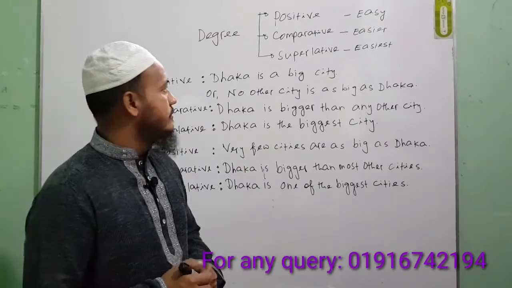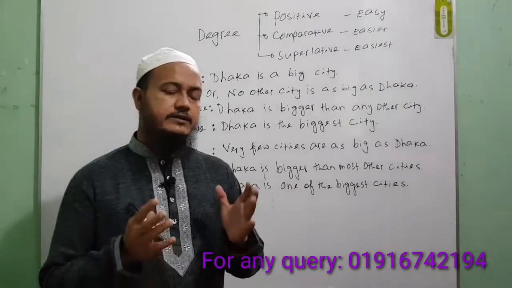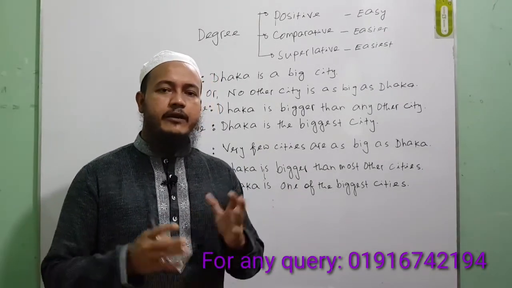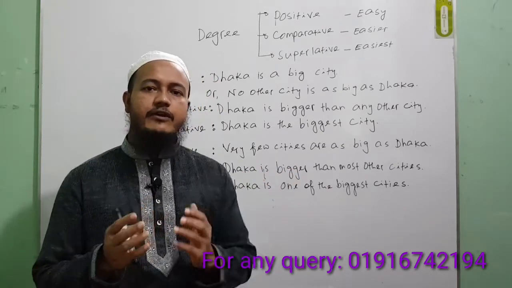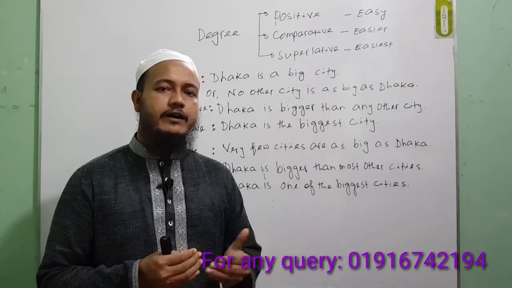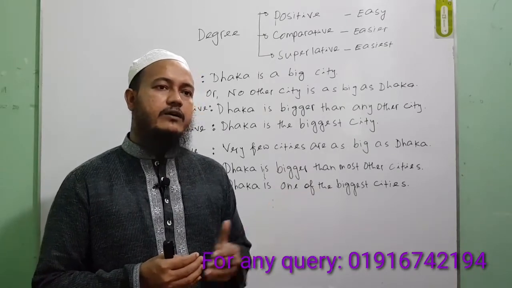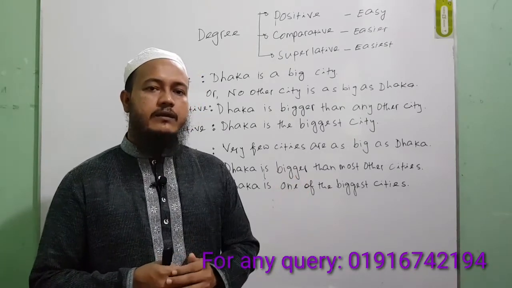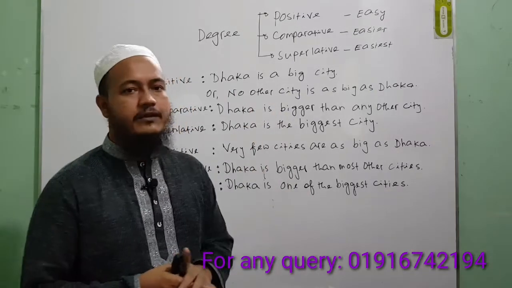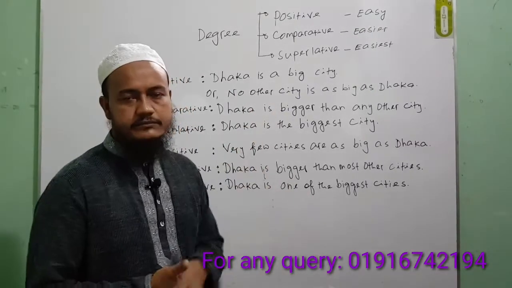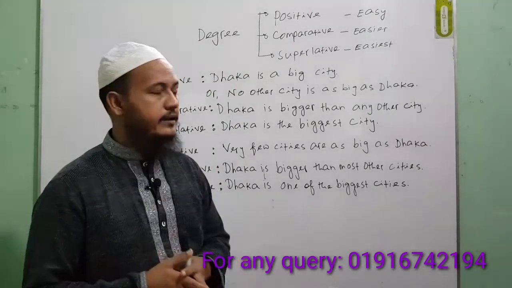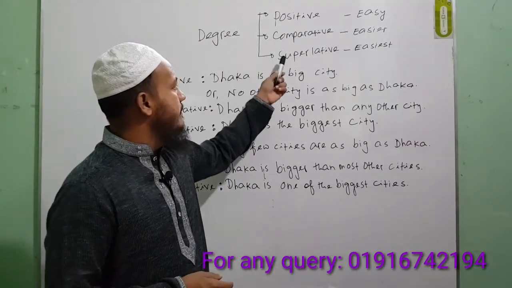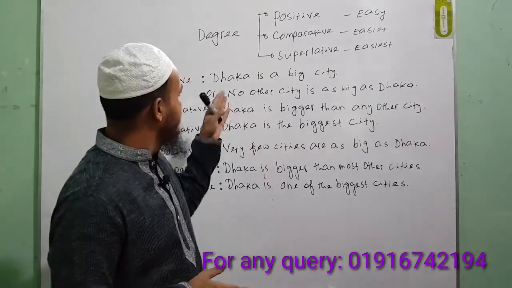First of all, I want to tell you that degree is all about the form of adjective. When we use the different forms of adjective to modify or compare a noun or thing, then these different forms are called degree. Degree is of three types: positive, comparative and superlative.